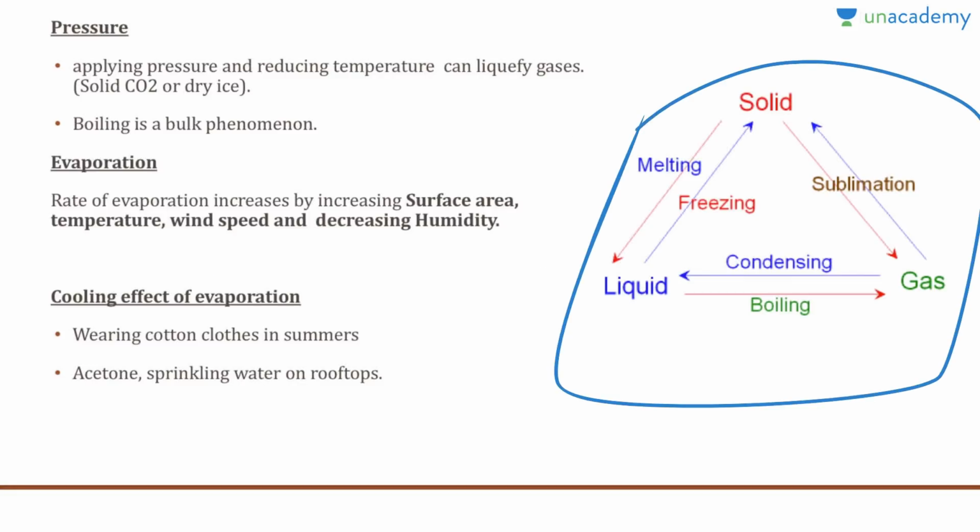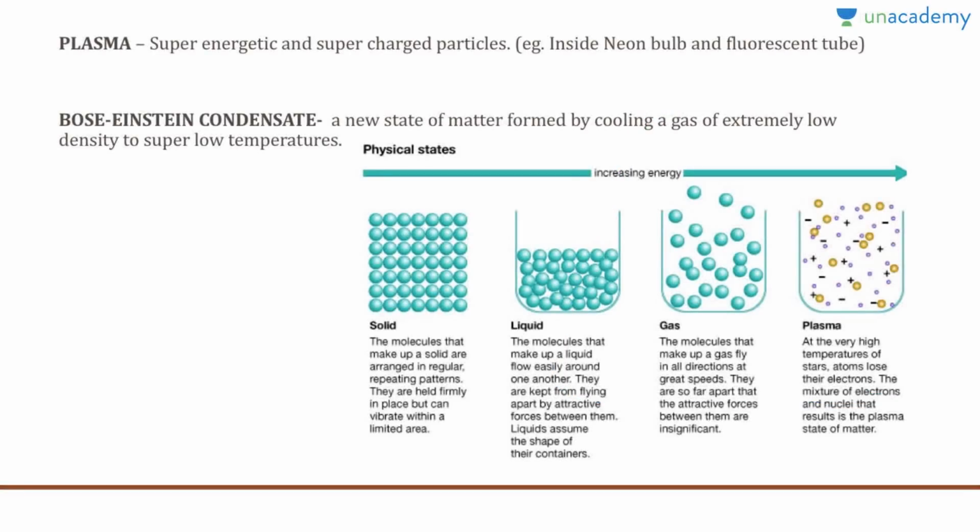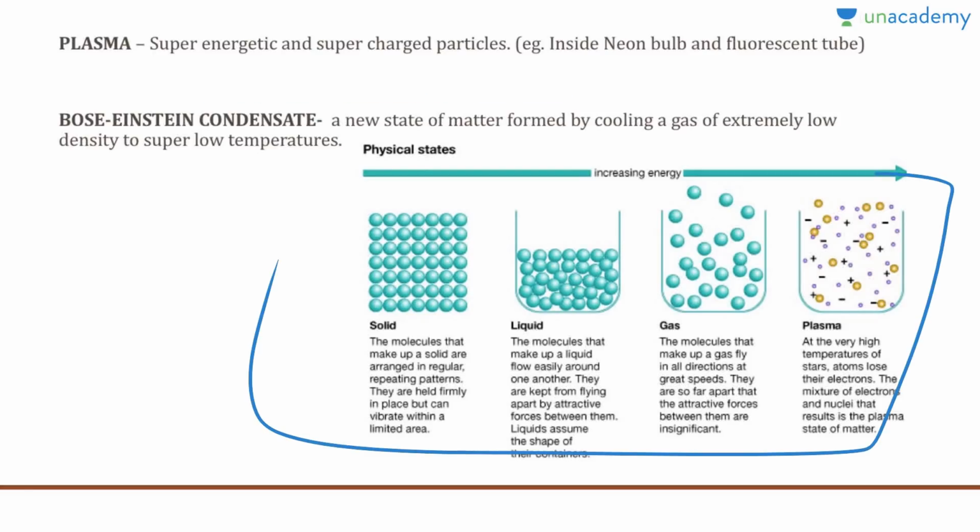So this is a graph depicting the changes of various states of matter and what they are correspondingly called. And plasma and Bose-Einstein condensate, these are the two things that were mentioned in NCERT, so I thought I should include them. You can pause the slide and read about them as well. Plasma is basically super energetic and supercharged particles. Examples are used in neon bulbs and fluorescent tubes. And Bose-Einstein condensate is a new state of matter formed by cooling a gas of extremely low density to super low temperatures. So this is an example of three states of matter, and the fourth state of matter is plasma.